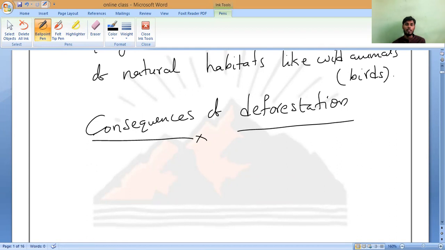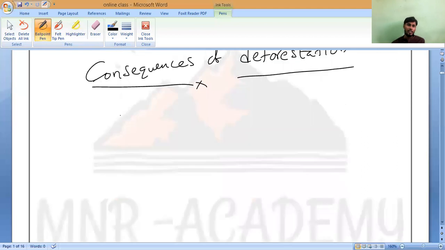So these are the things we studied in the last class. And also damage to the water cycle, sir. Yes. So the destruction of natural habitats of wild animals and birds will happen. That is why deforestation poses a serious threat to the survival of wild animals and their natural environment. Because of our habits and our activities, they are going to be disturbed. That is why deforestation poses a serious threat.